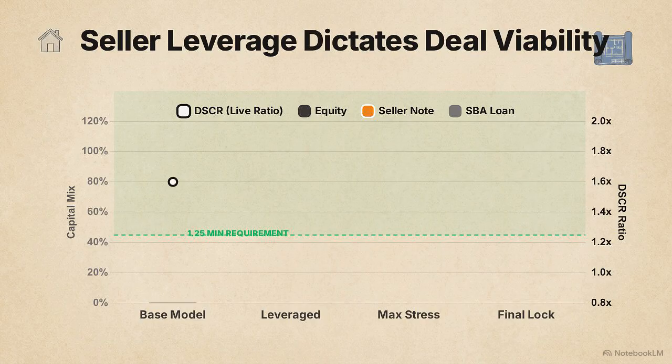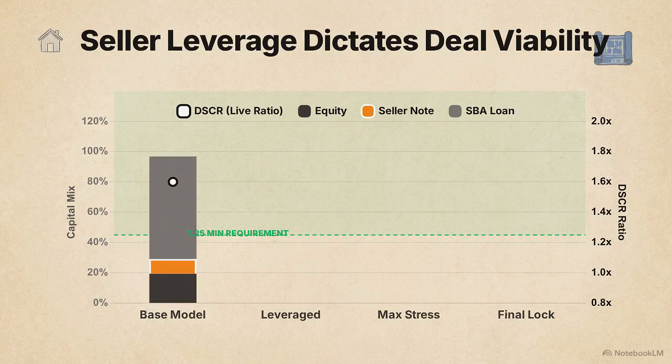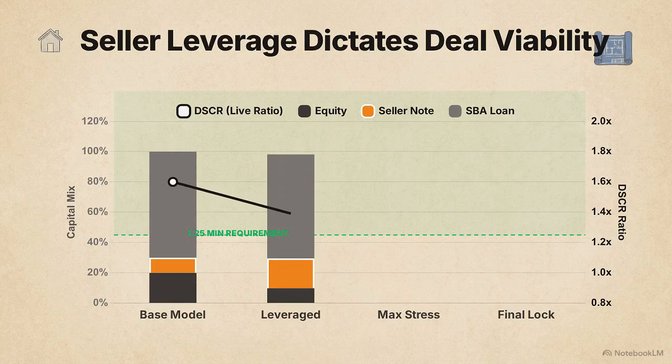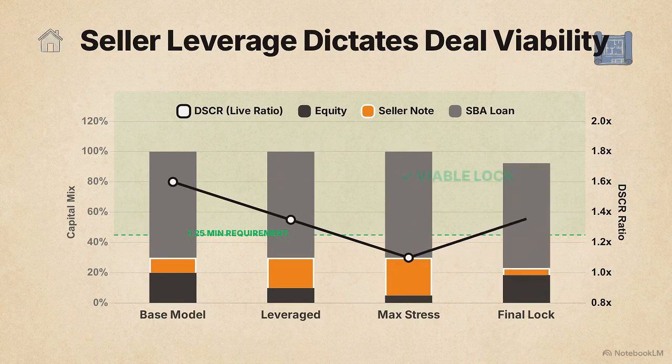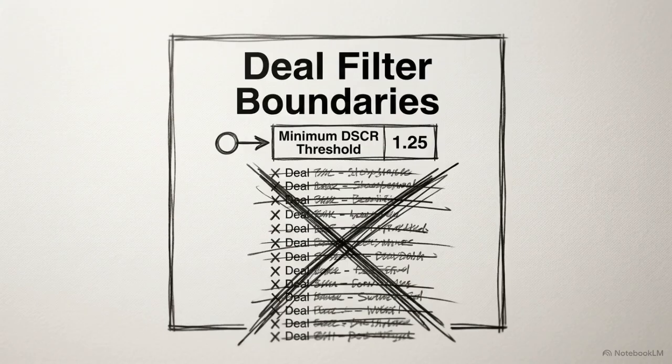This diagram shows a standard acquisition capital stack: SBA loan, seller notes, and equity. Adjusting the seller note directly impacts the live debt service coverage ratio calculation. If the debt structure fails this DSCR threshold, the property is unviable and analysis stops. Defining strict mathematical boundaries up front ensures the autonomous system only deploys compute power on highly qualified targets.